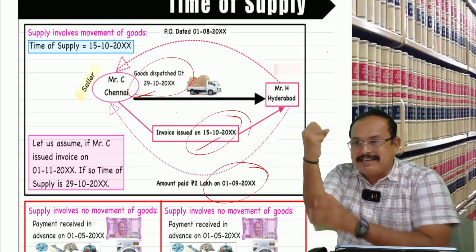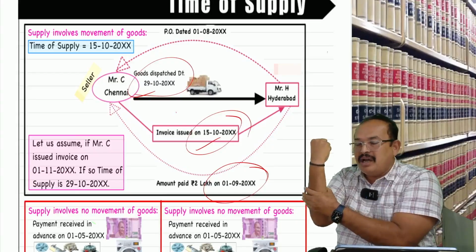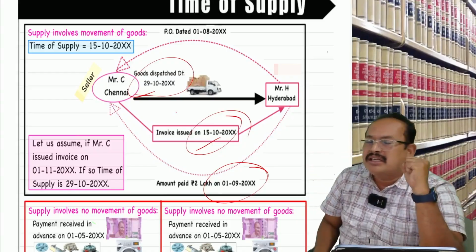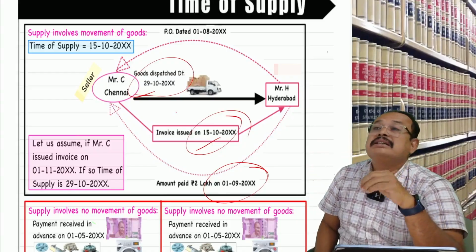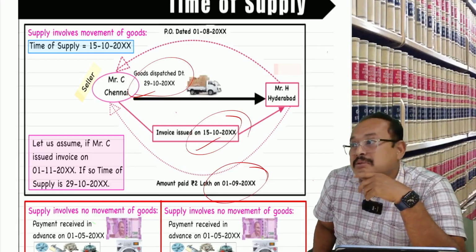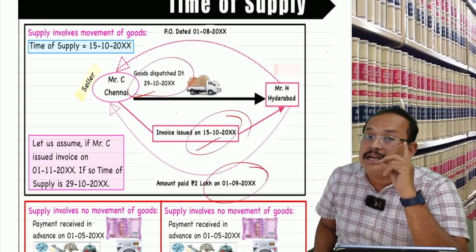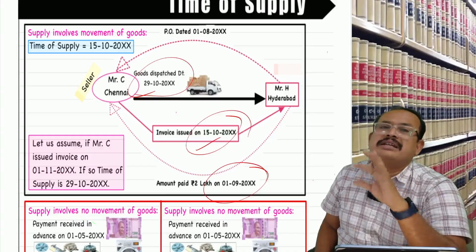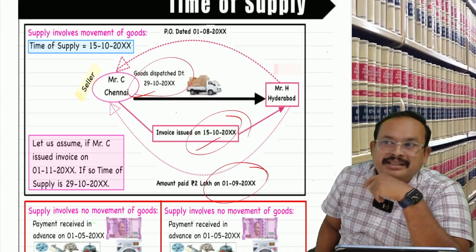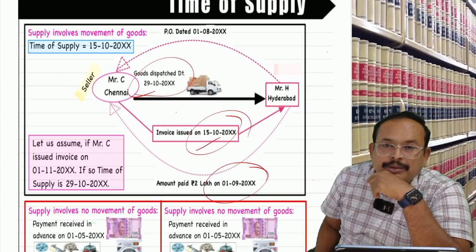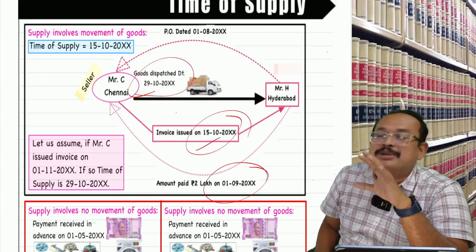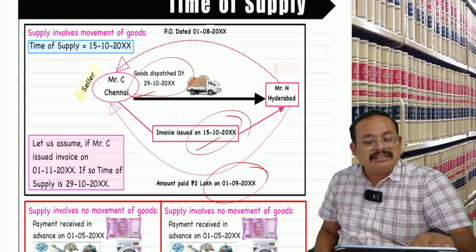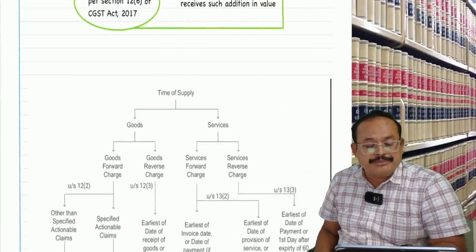A. If so, the date of invoice, or the last day to issue invoice. Last day to issue invoice is what? Last day to issue invoice is the date of movement of the goods. When is the movement of the goods taking place? 29th October. Last day to issue invoice, 29th October. Date of invoice, 15th October. Among the two, whichever is earlier. Which is earlier? 15th October is the time of supply as per section 12 subsection 3. You get my points? This is what the slide in your material says.